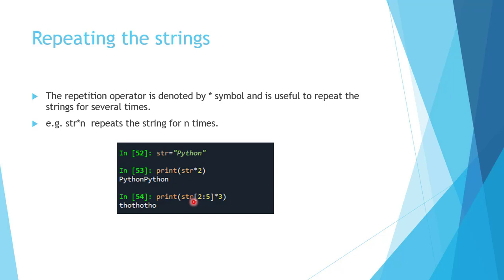Similarly, it is possible to repeat a part of the string obtained by the slicing operator. So using the slicing operator, str[2:5]. 2 to 5, that means 2 to 4, up to 5 but not including 5. So the characters at 2 to 4 are printed 3 times. So 0, 1, 2, 3, 4. So THO is printed 3 times.